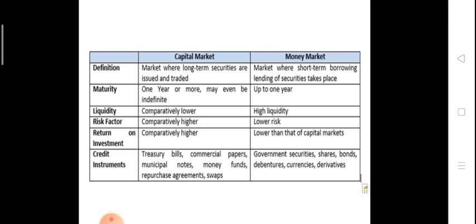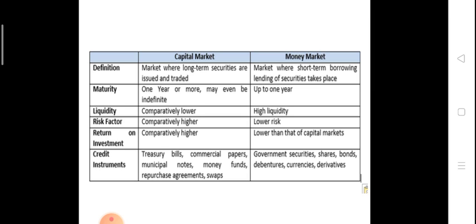The primary role of this market is to channel investment from investors who have surplus funds to the ones who are running a deficit. Now there are some bases at which we differentiate the money market from the capital market. Number one is definition. The market where long term securities are issued and traded is known as the capital market, and the market where short term borrowing and lending of securities take place is known as the money market. Now maturity period: in the capital market the maturity period is 1 year or more, even indefinite, and in the money market up to 1 year.